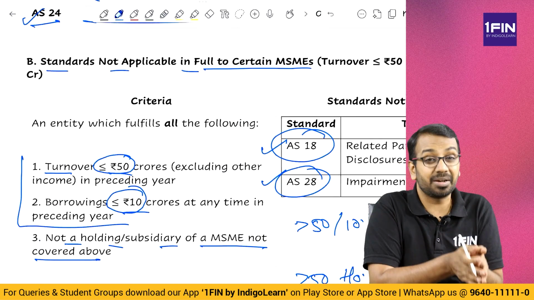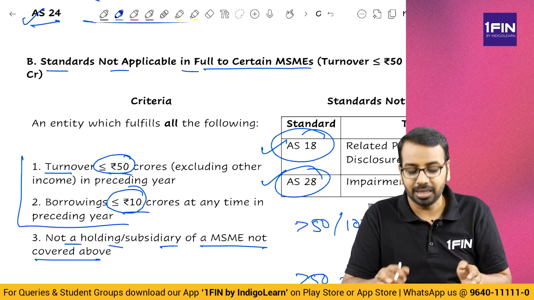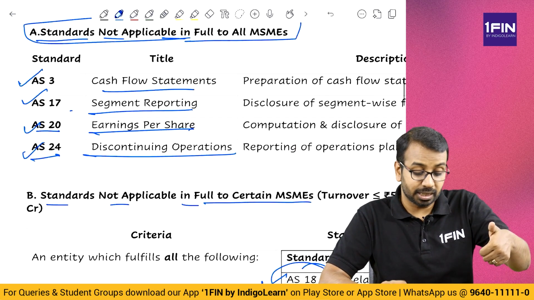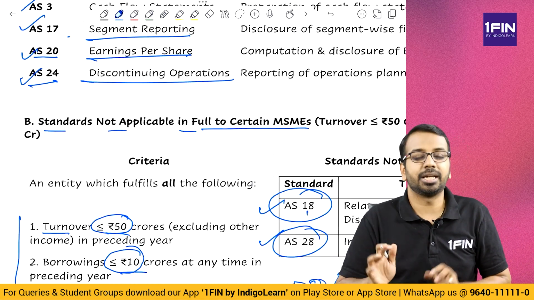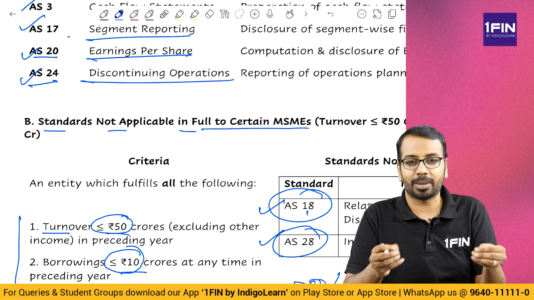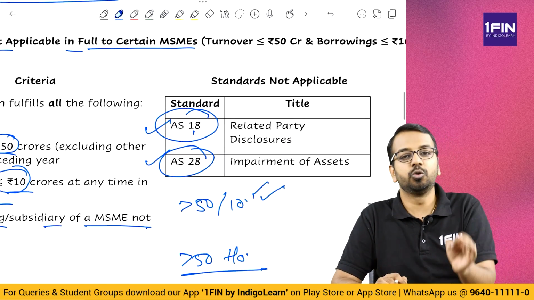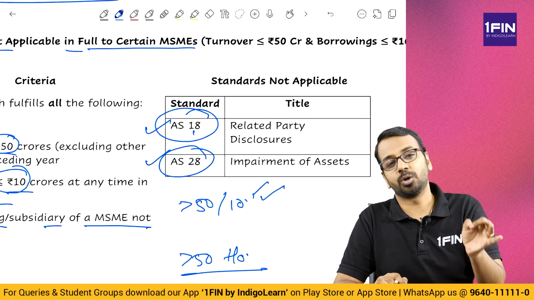If turnover is less than 50 crores and borrowing is less than 10 crores, less than or equal to, then AS 18 and 28 are also not applicable. Previously we learned what? 3, 17, 20, 24. Then 18 and 28. So these 6 standards are not applicable. 4 to all MSMEs, 18 and 28 to those whose turnover is less than or equal to 50 crores and borrowing is less than or equal to 10 crores.